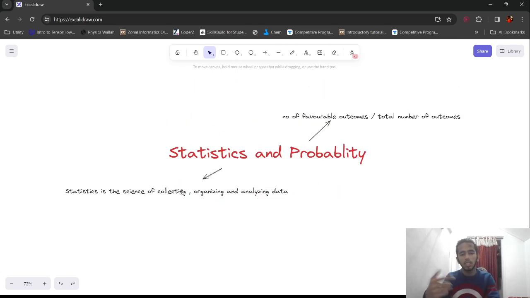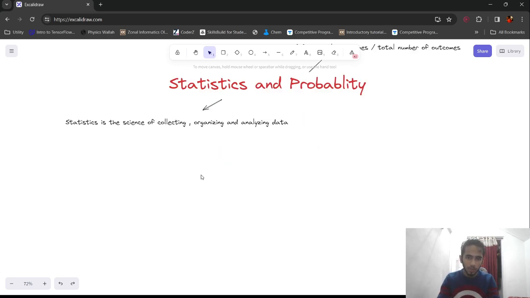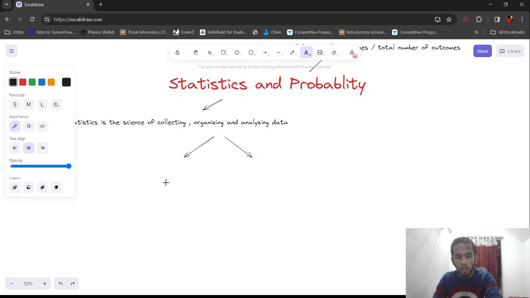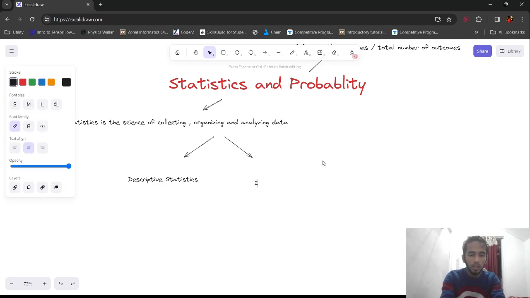So statistics is the science of collecting, organizing and analyzing data. Till here everything is clear. So now statistics can be of two types. Let us note that down. Statistics can again be of two types. The first one is descriptive statistics, and the second one is inferential statistics.